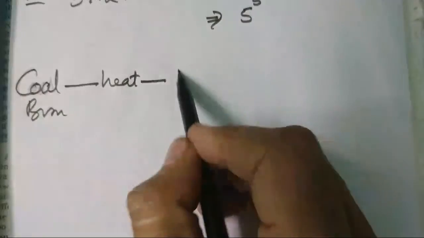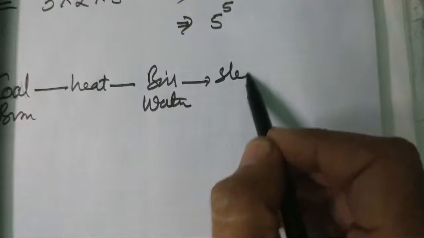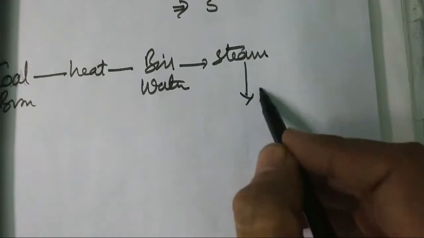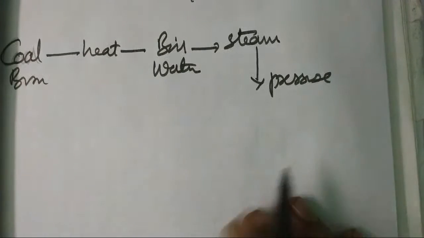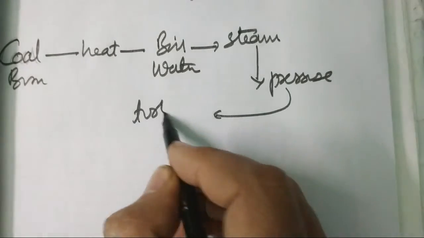This heat is used to boil water. When the water is boiled, it produces steam. This steam produces a pressure, like you must have seen in a pressure cooker. This pressure is used to move turbines.